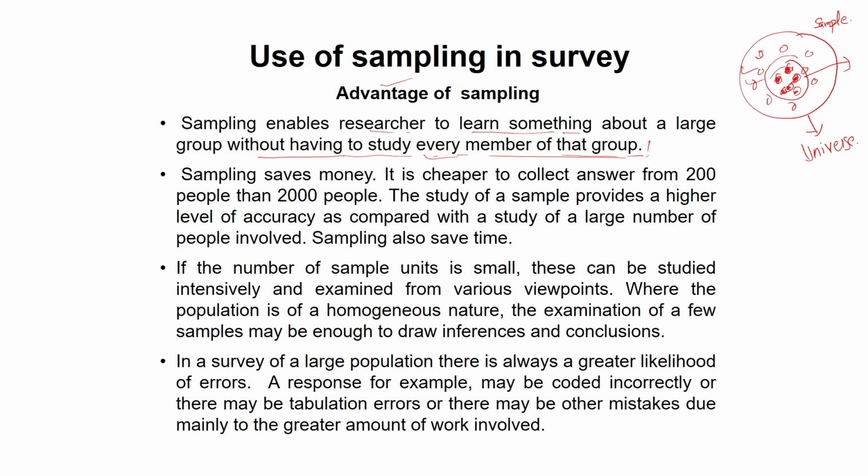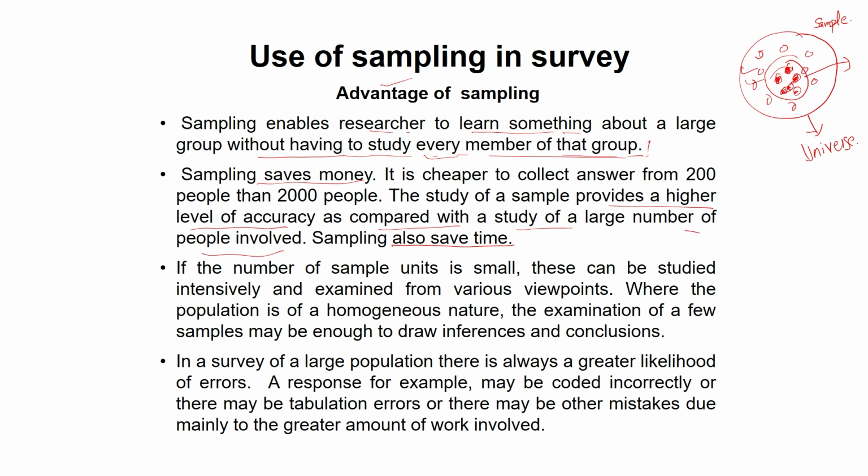The second advantage of sampling is that it saves money, because it is cheaper to collect information from 200 people rather than 2000 people. The study of a sample provides a high level of accuracy as compared with the study of a large number of people. It also saves time.